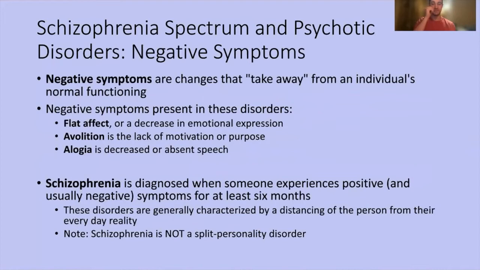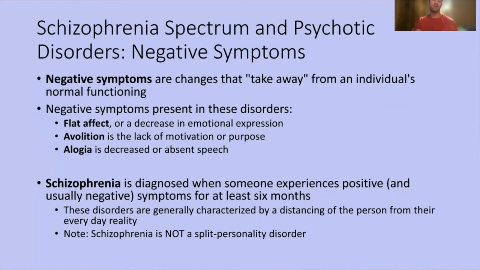Negative symptoms, on the other hand, are changes that take away from an individual's normal functioning. For example, a flat affect is a decrease in emotional expression, just a complete straight face, regardless of what type of emotion the person is experiencing. Avolition is the lack of motivation or purpose, and alogia is decreased or absent speech. So these are all negative symptoms, because if we look at the normal state of each, we're taking something away. So we consider these to be negative symptoms.